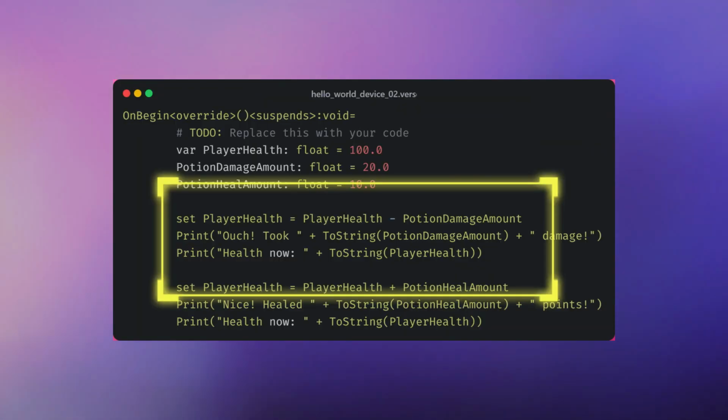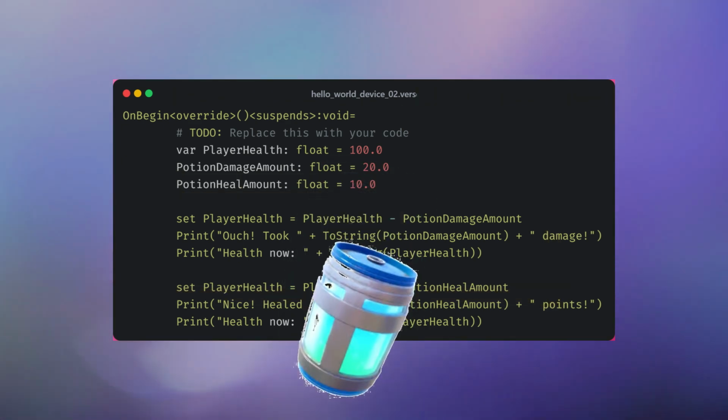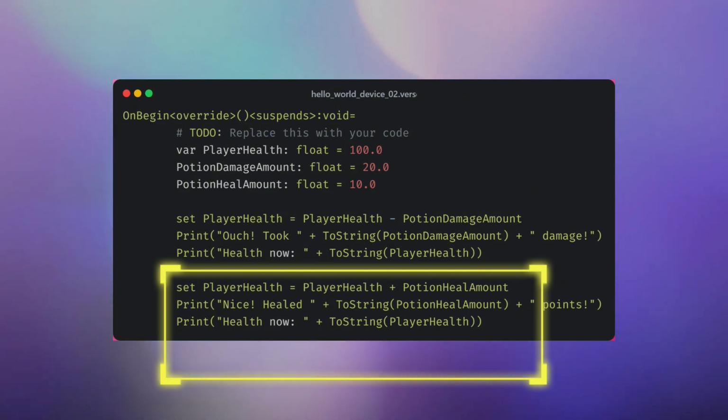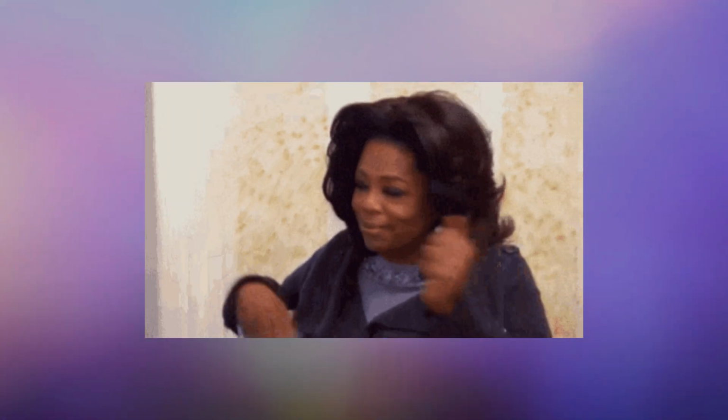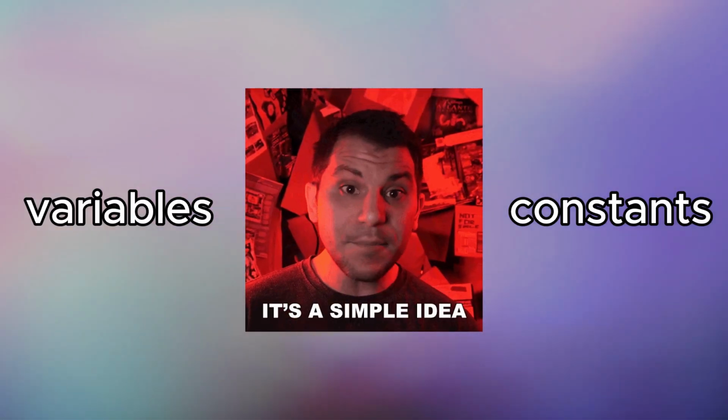All right, time to apply some damage. set PlayerHealth = PlayerHealth - PotionDamageAmount. But don't worry, let's heal up. set PlayerHealth = PlayerHealth + PotionHealAmount. And there you have it. Basic game logic using variables and constants. Try tweaking the values and see what happens.